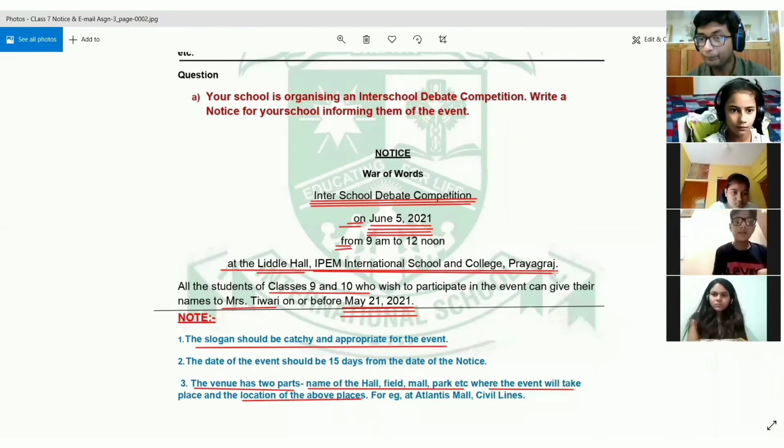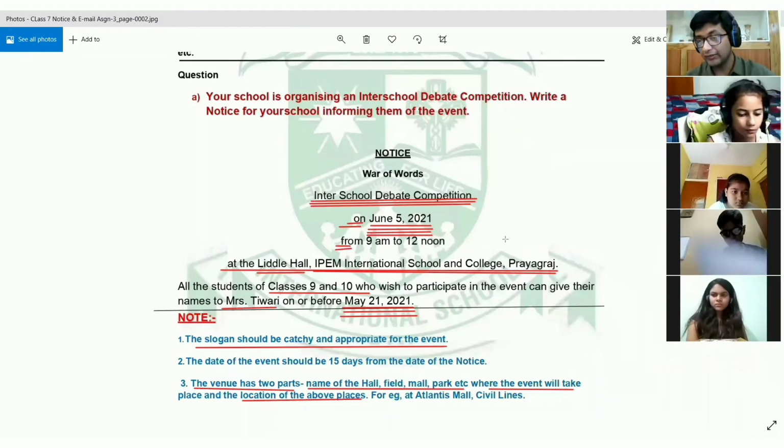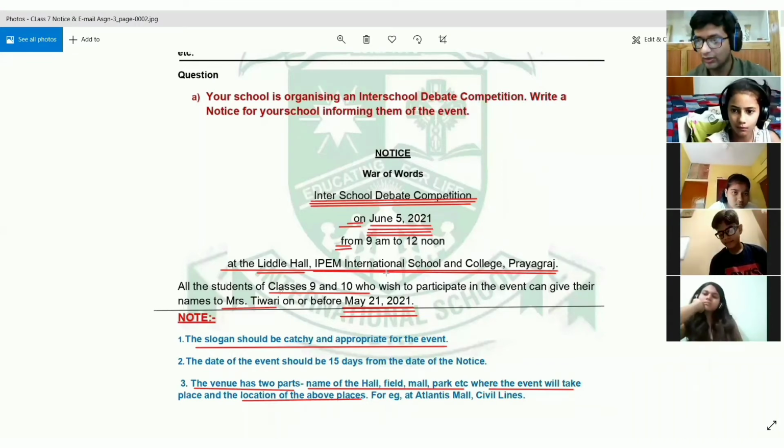All right. For example, if something is going to be held in Prayag Sangeet Samiti, in an auditorium over there, then you have to mention that the location will be Prayag Sangeet Samiti near Company Bagh, right? So you have to give the location also, apart from mentioning the venue. All right.